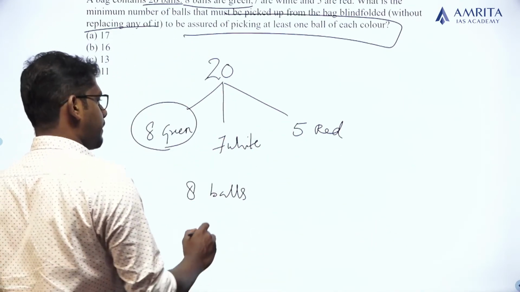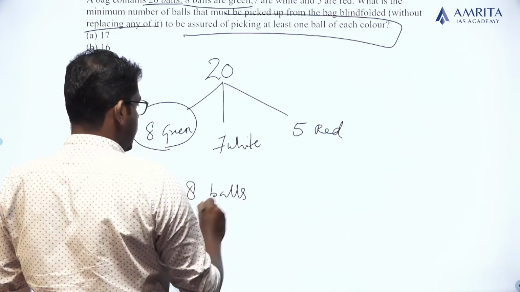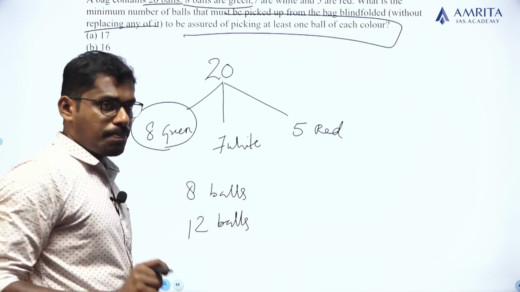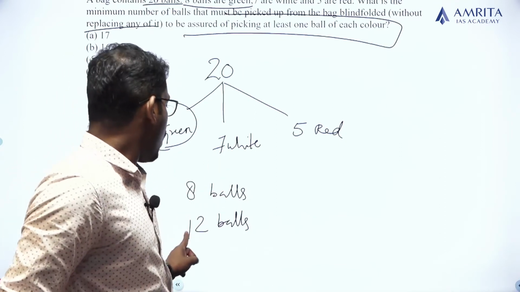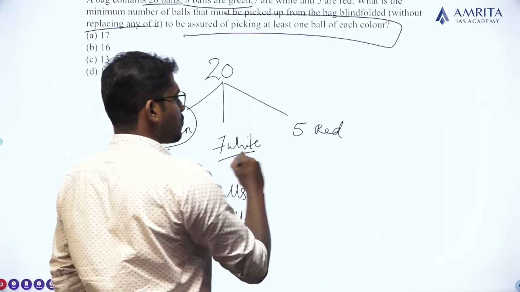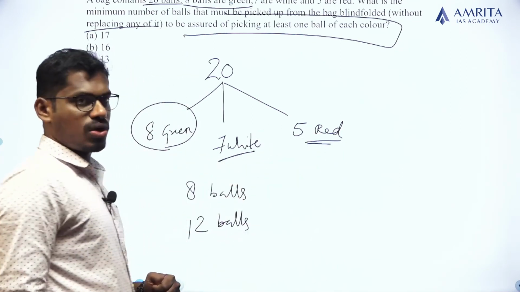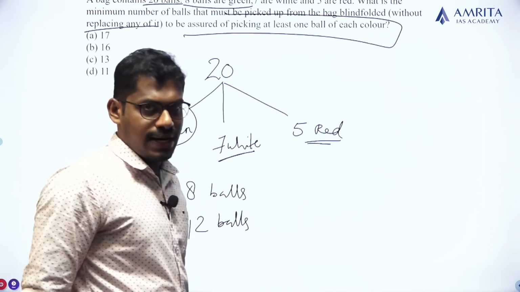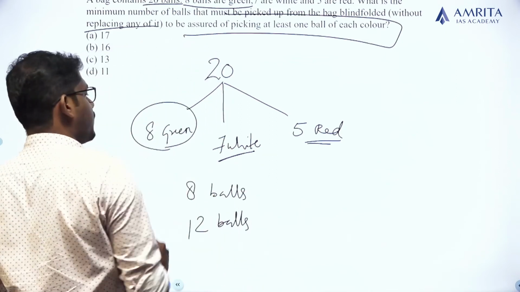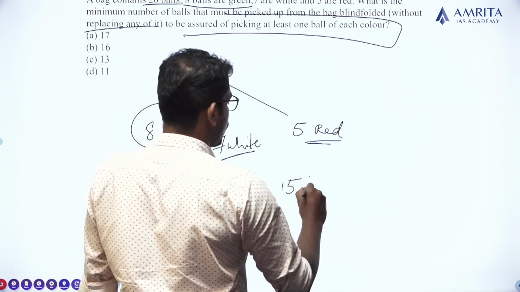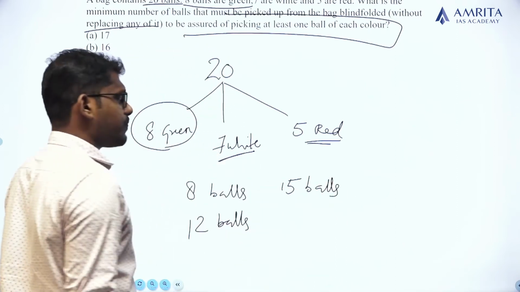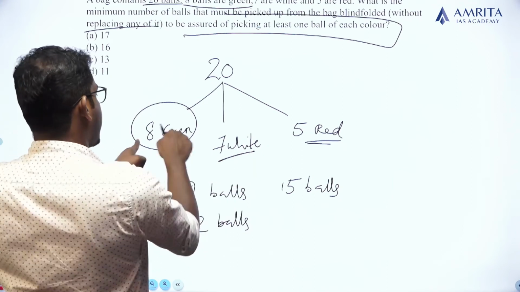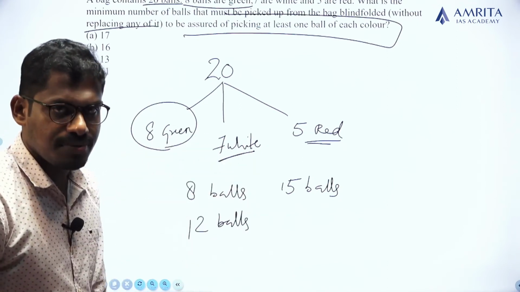If I am taking 12 balls, there is a possibility that all the 12 balls are white and red. So 7 plus 5 is 12. Clear? It may not contain a ball of green. If I am taking 15 balls, there is a chance that all the 15 balls are white and green. 8 plus 7 is 15.